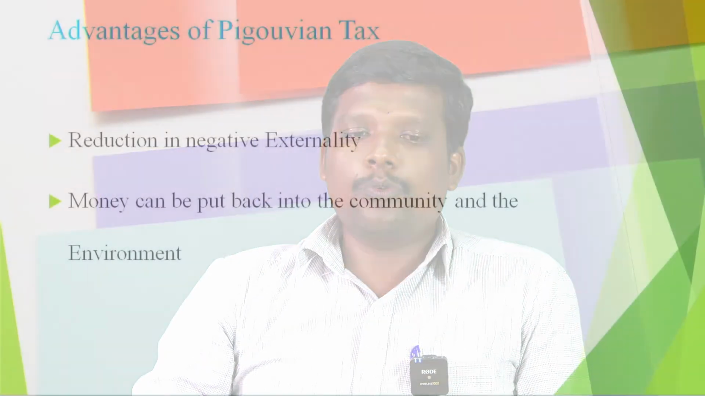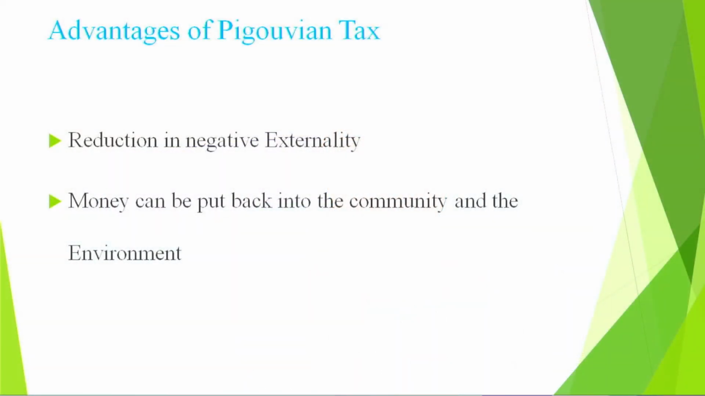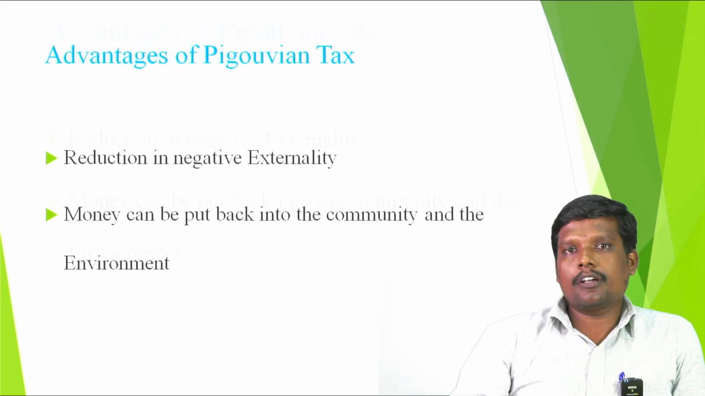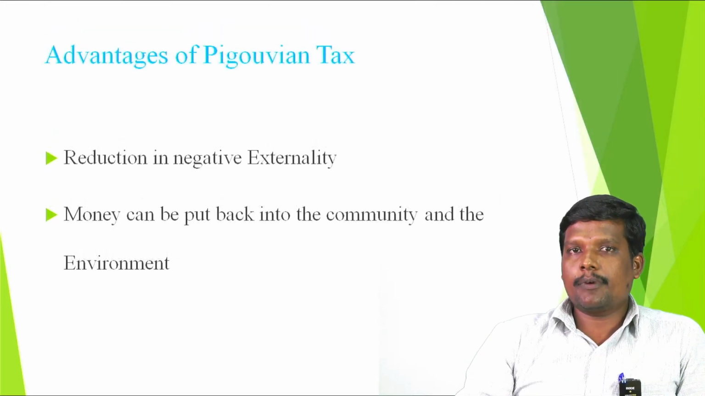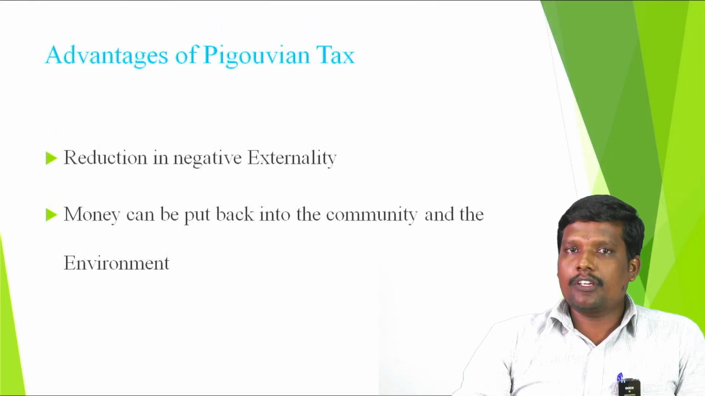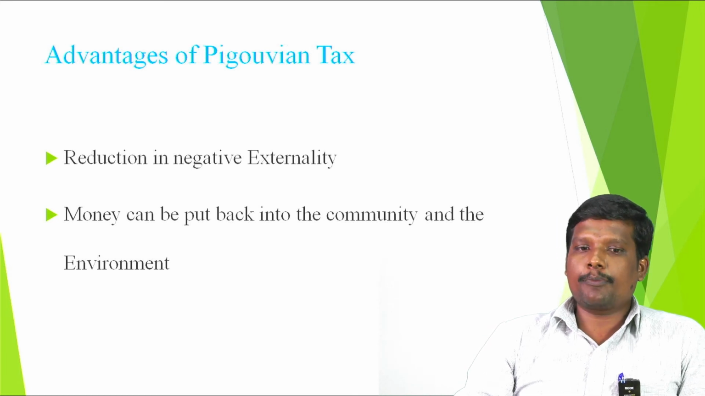It is advocated by Pigou, and also money can be put back into the community and the environment. The money can be circulated by way of collecting taxes. The rich become richer and the poor become poorer, and it will be compensated by way of collecting taxes. So, the Pigouvian tax also contributes to equilibrium, helps money supply development, and puts the money back into the society itself. So, these are the two advantages from Pigouvian taxes.